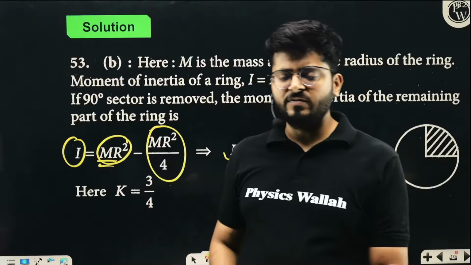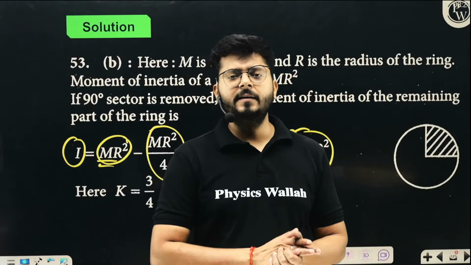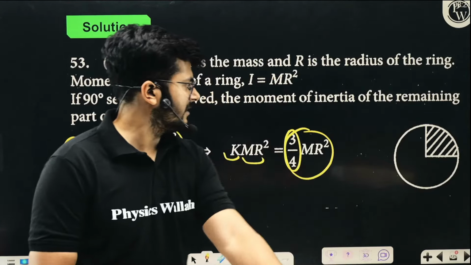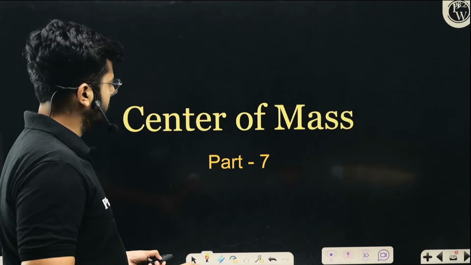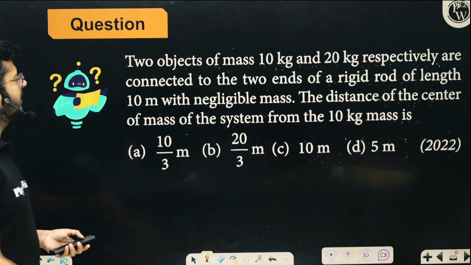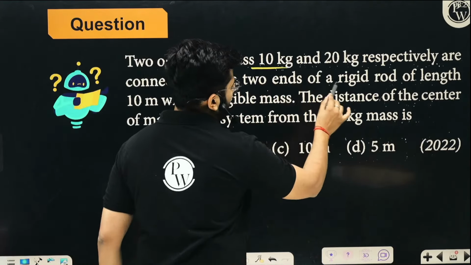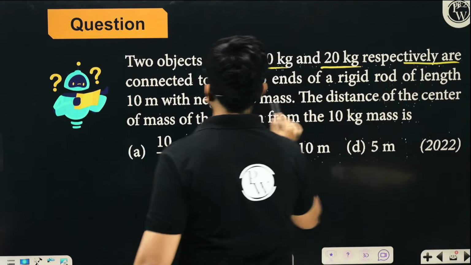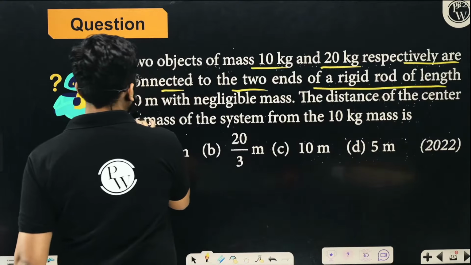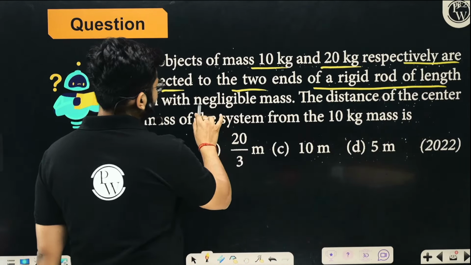I hope we have solved around 50 problems or so, right? And okay, I guess just let me check first. 2-3 problems from center of mass are also there. So let's quickly do those as well. So there are two objects of mass 10 kilograms and 20 kilograms respectively. They are connected to the two ends of a rigid rod of length 10 meter, right, with negligible mass.